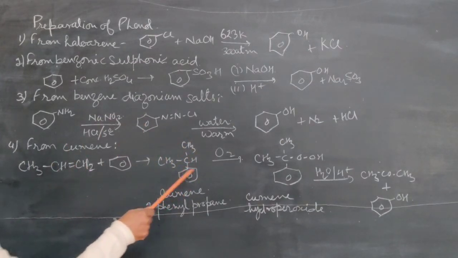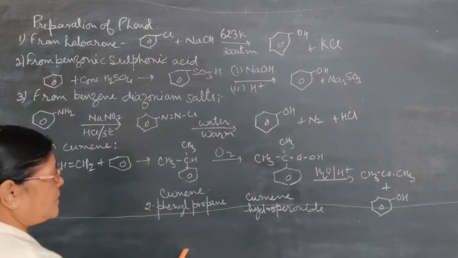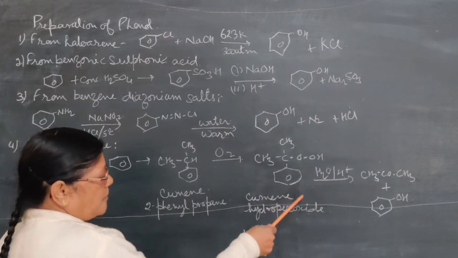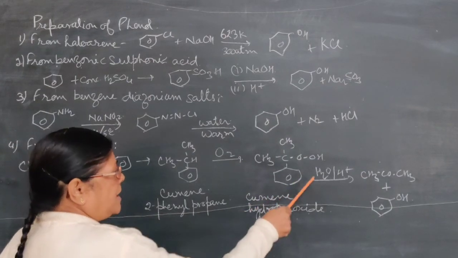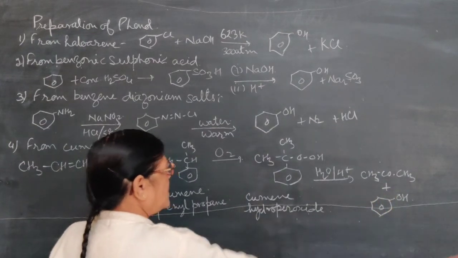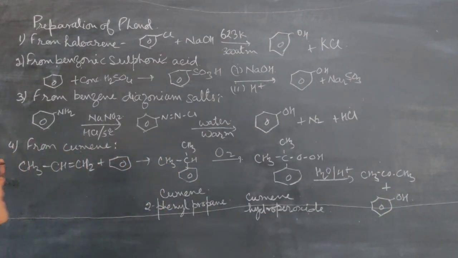This cumene is oxidized with the air, then it is converted into cumene hydroperoxide. So here is the formation of cumene hydroperoxide, which on hydrolysis with water forms acetone and phenol. So this is the industrial preparation, in which the acetone is formed as a byproduct.